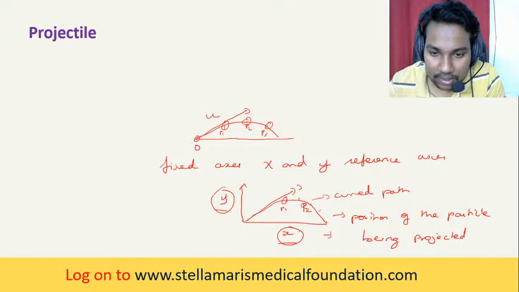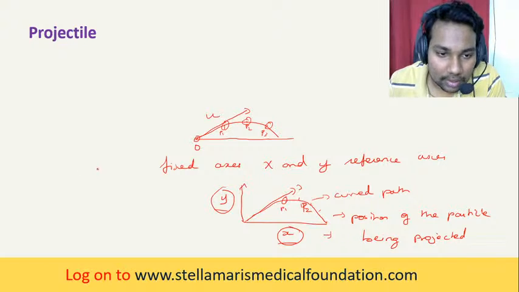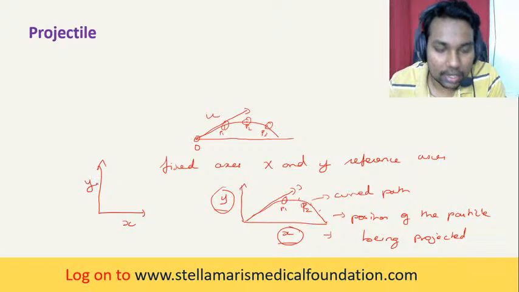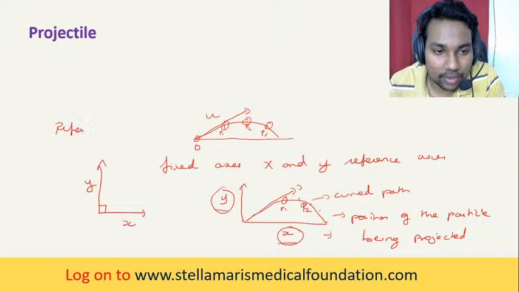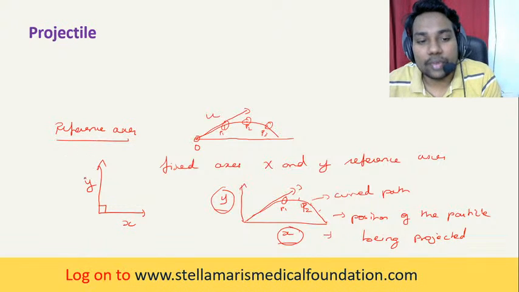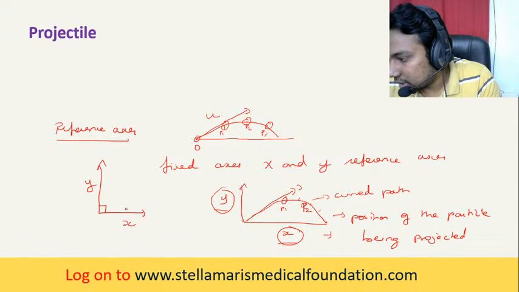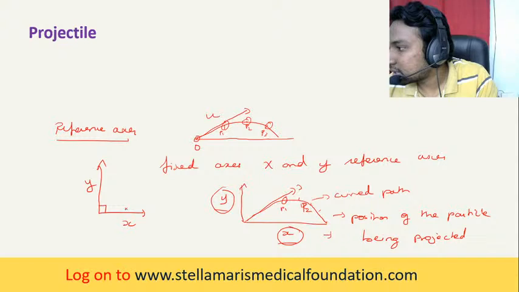So these, as I said, these axes are at right angles to each other. This is x and y. So these reference axes are at right angles to each other. Okay, hope you understand till now.